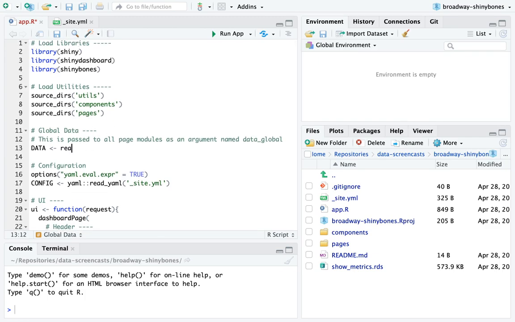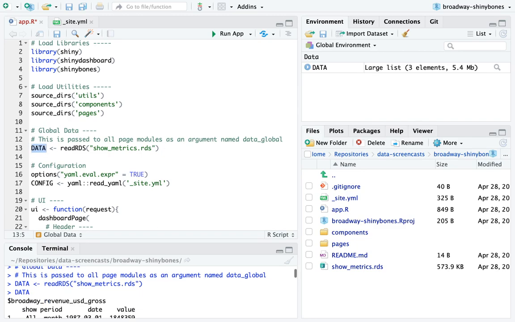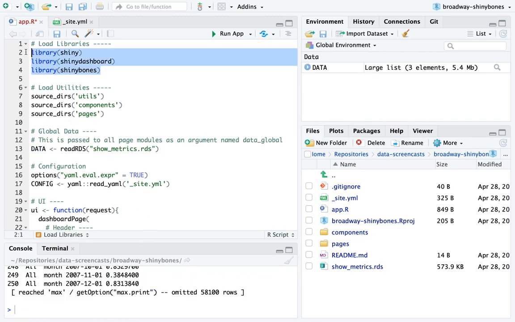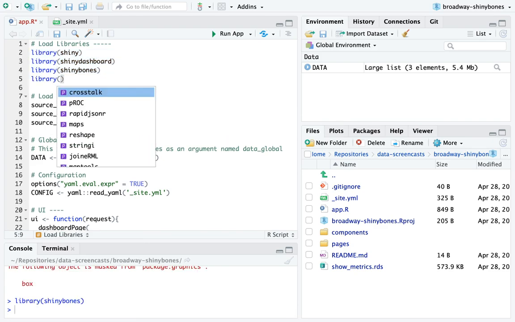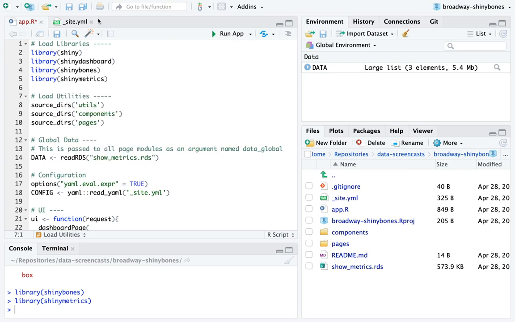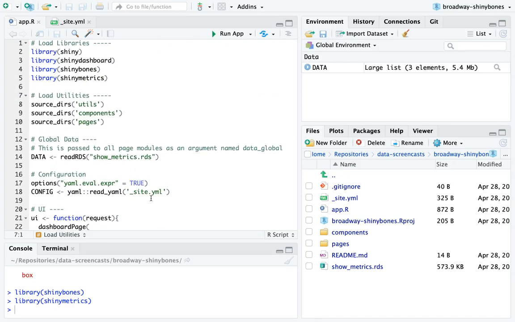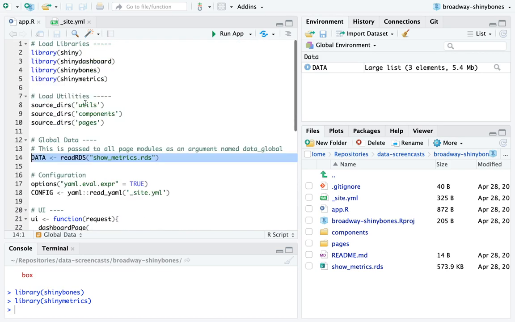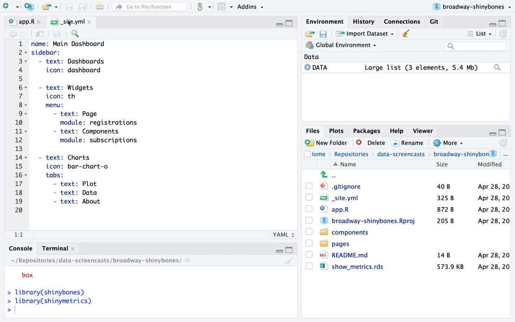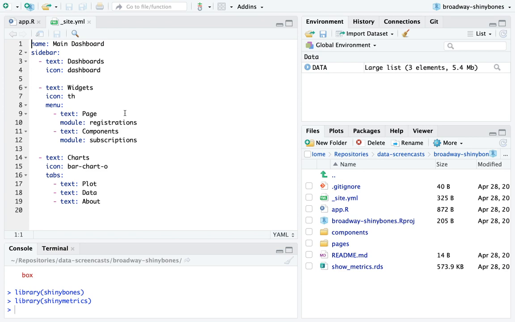What I say is readRDS the show metrics.rds. So I'm bringing in my metrics. I'm loading these. I'm also going to load in, I believe I have to, yes, I have to load in shiny metrics. This is the app.R. This is a lot of stuff, the details of Shiny Bones. You can ignore it mostly. The story is mostly we're not going to work in app.R. We're going to work in this YAML file. The way that Shiny Bones works is that when you run the app, it doesn't look at your code.